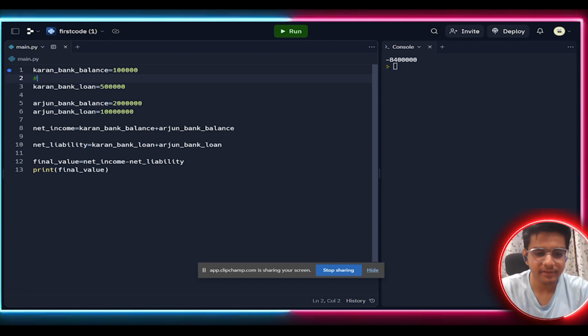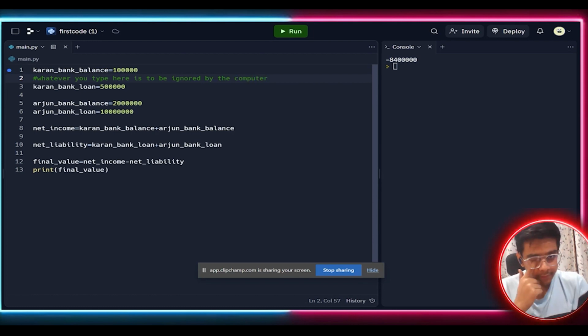So here I will write whatever is also self-explanatory. Whatever you type here is to be ignored by the computer. Whatever you write is a comment, it will be ignored by the computer. Let's see that. Nothing will affect your output here.